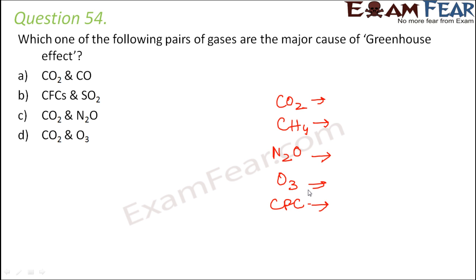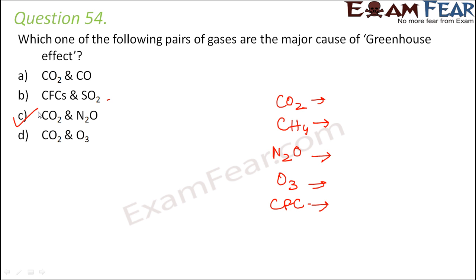Now looking at this list, you can decide which would be the right option: carbon dioxide and carbon monoxide. Not really, because carbon monoxide is not a greenhouse gas. Then you have chlorofluorocarbons and sulfur dioxide. Again, sulfur dioxide is not a greenhouse gas. Then you have carbon dioxide and nitrous oxide. Well, that is correct, because both of them are greenhouse gases and both of them contribute quite significantly.